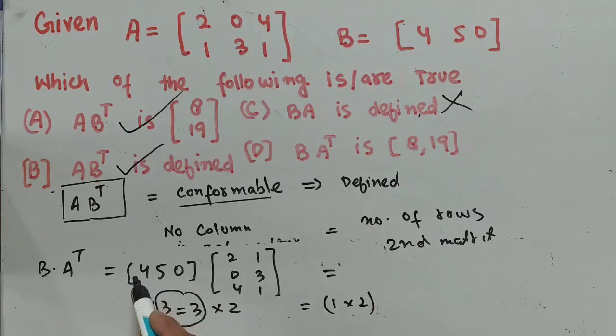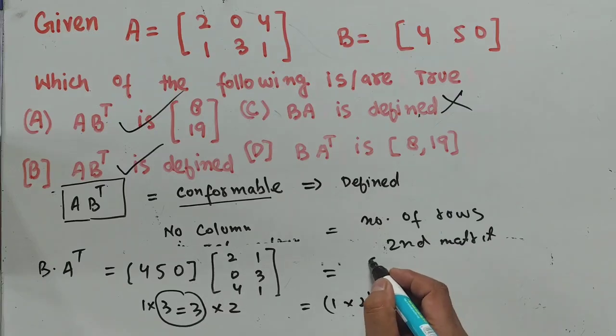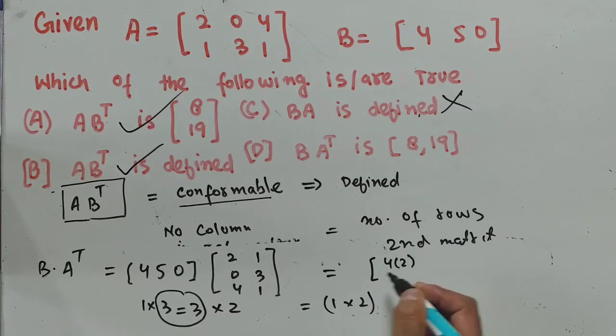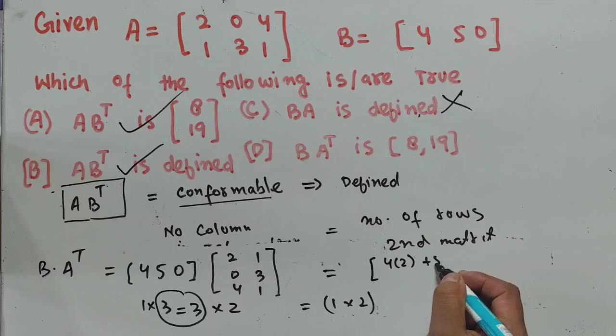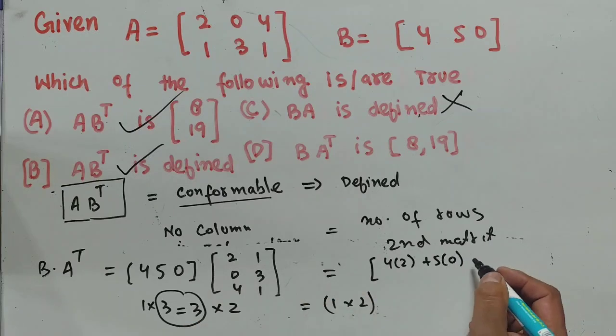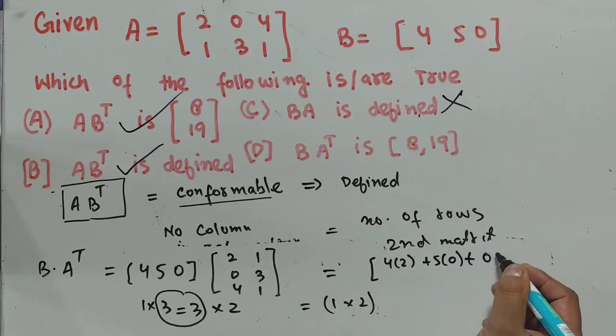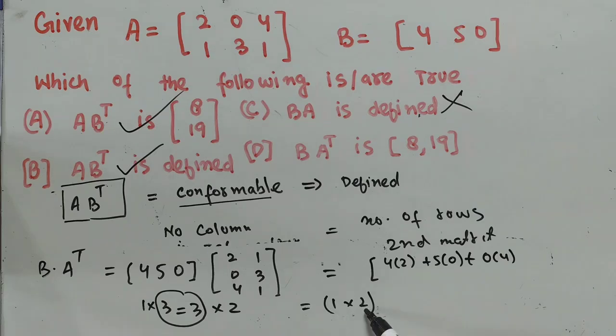So let us do the multiplication. We multiply row by column, so we get 4 into 2 plus 5 into 0 plus 0 into 4. Because we have 1 row and 2 columns, this is one number and we will have another here.